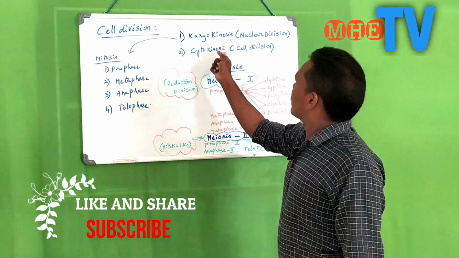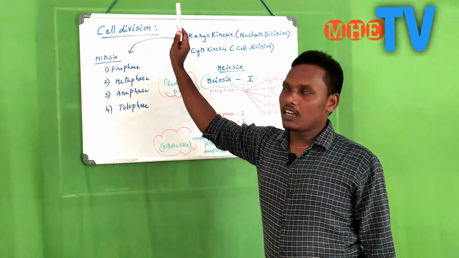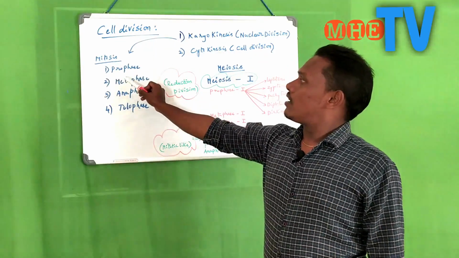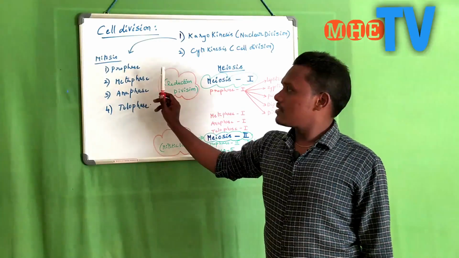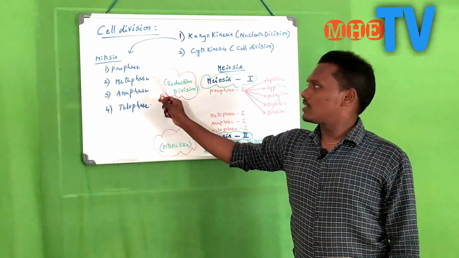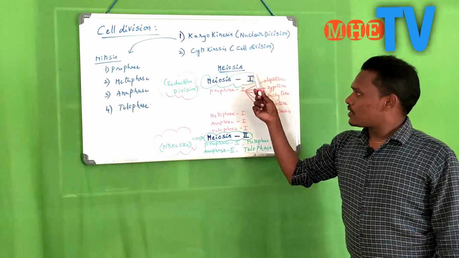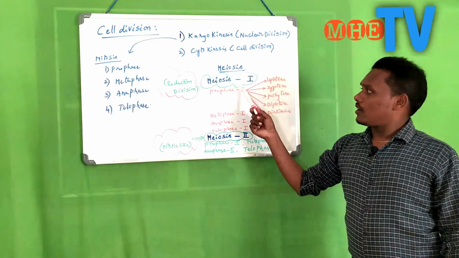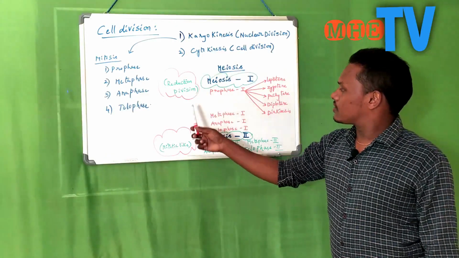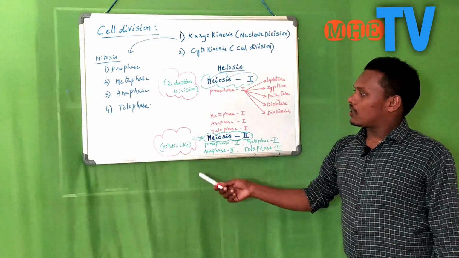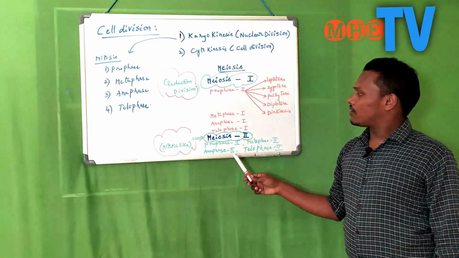Karyokinesis is nuclear division and cytokinesis is cell division. These are the two steps involved in cell division. In mitosis there are four different phases: prophase, metaphase, anaphase, and telophase. Whereas meiosis is a two-step process. The first is meiosis 1 or reduction division. The second is meiosis 2 or mitotic-like division. These are the phases present in meiosis 1 and meiosis 2.